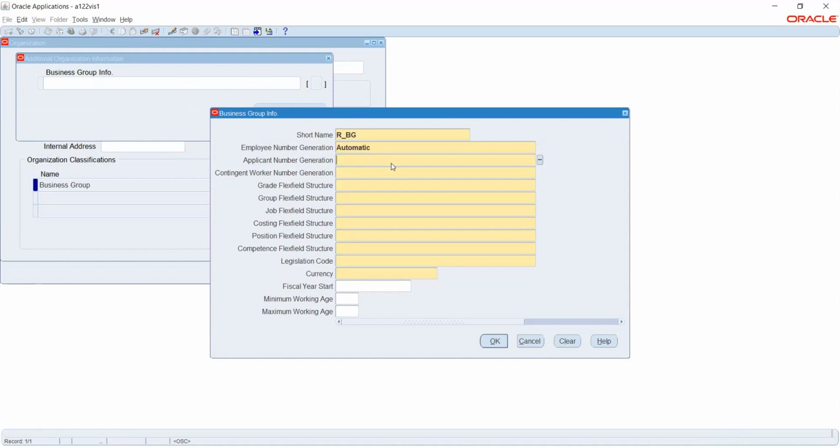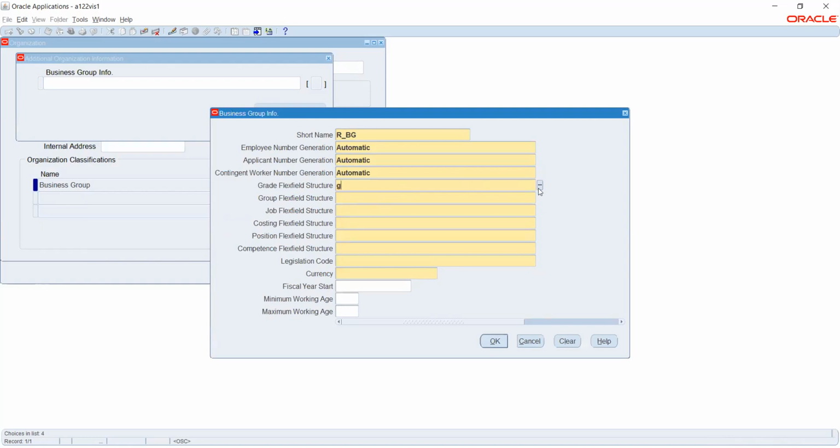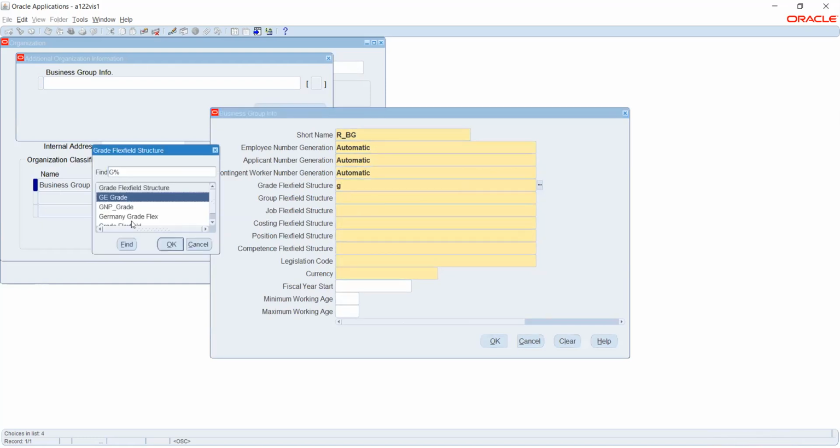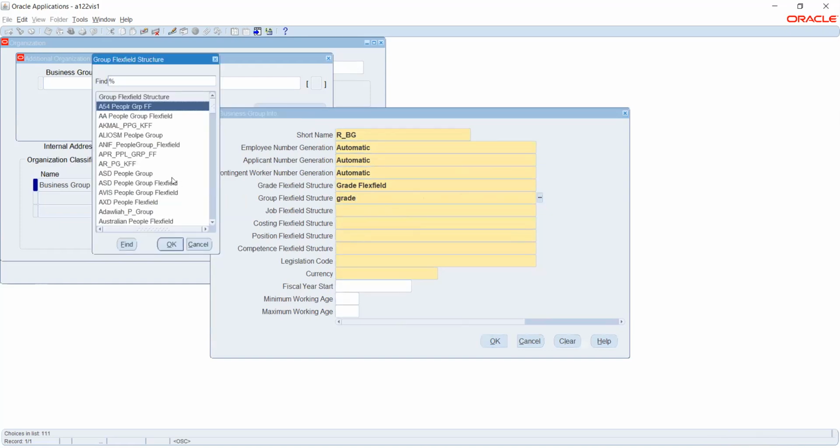I'll say automatic for the employee generation and also for the applicant. These are the details that will be defaulted, so we will not have to create them again. So I'll just give the same information. These details we can change, provided no transactions were created in the system.